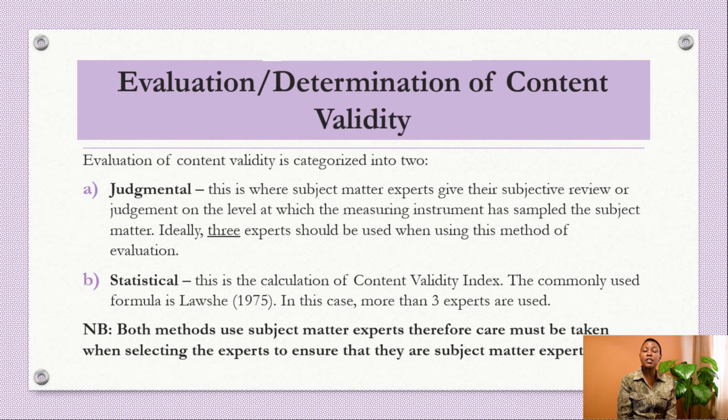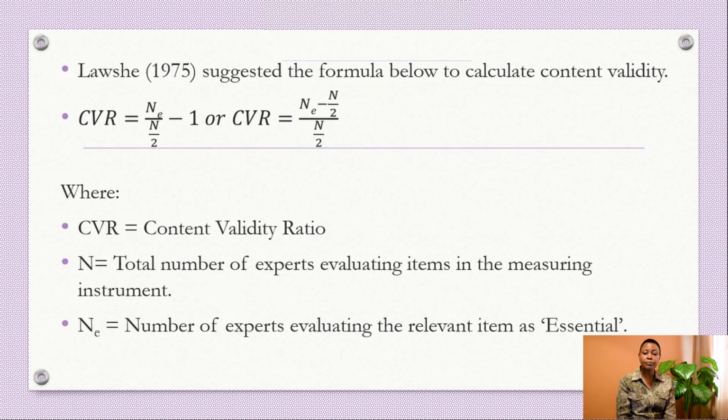But we need to see the coherence between the two. Both methods use subject matter experts. Therefore, as you select the subject matter experts, care must be taken to ensure that they are truly subject matter experts.